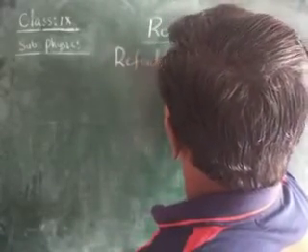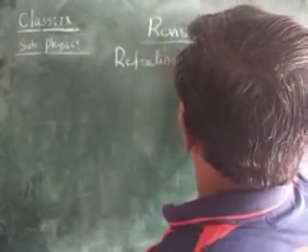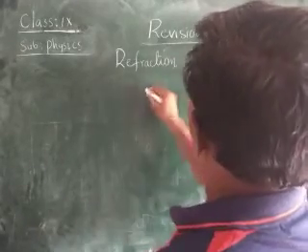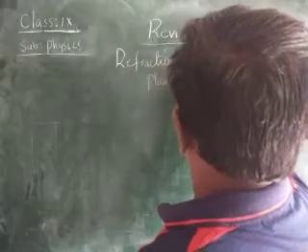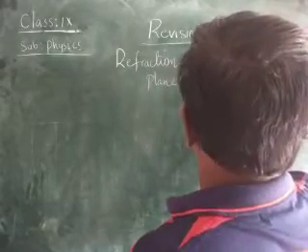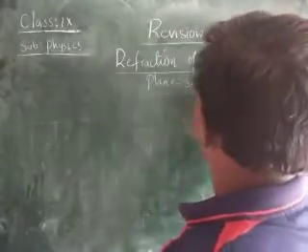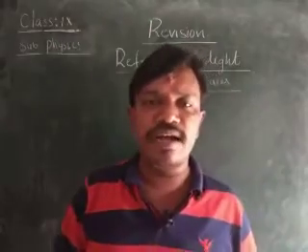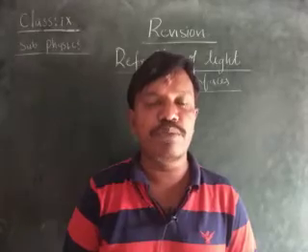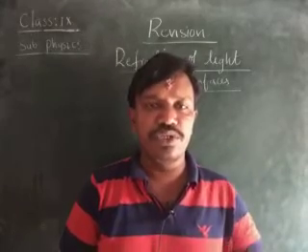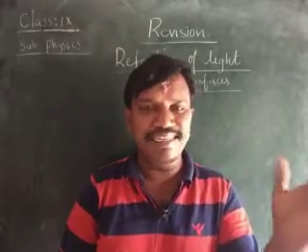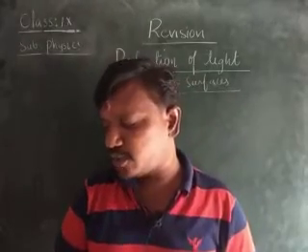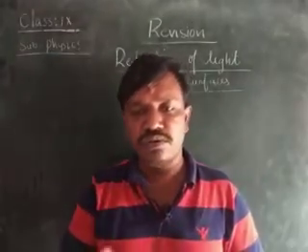Okay, children, when we are doing the revision of a particular chapter, first you should read the textbook. After reading the textbook, you should make some points and categorize them into points, children, such that it will be easy for you to write.